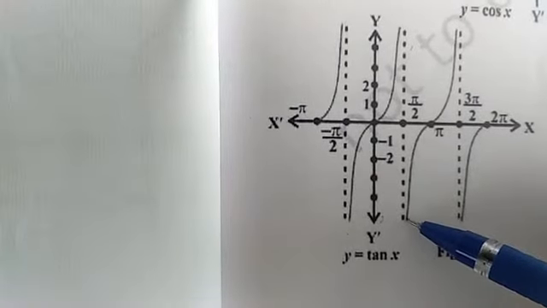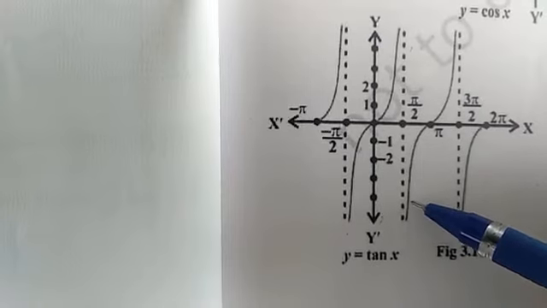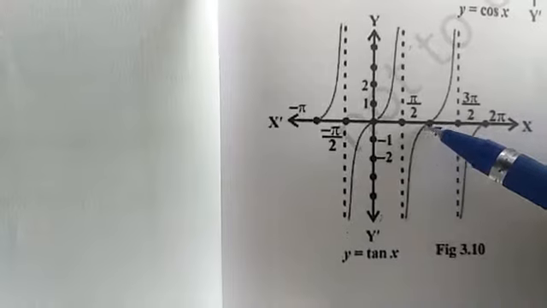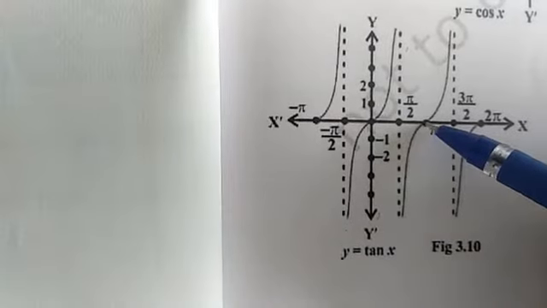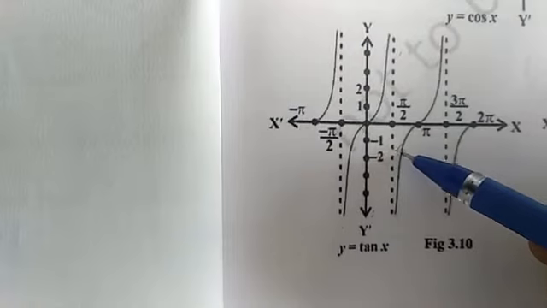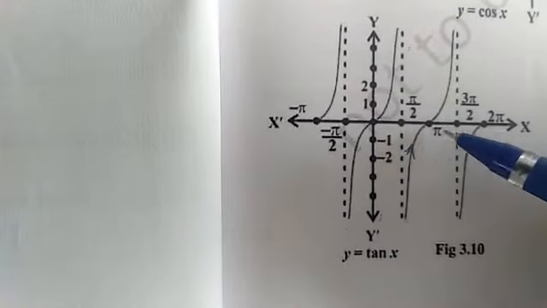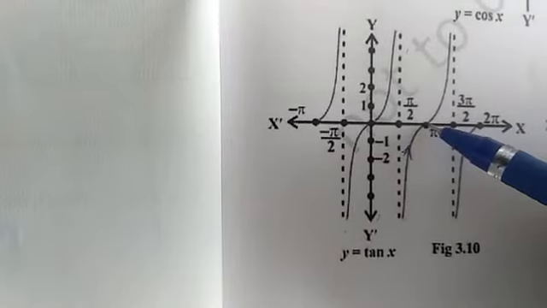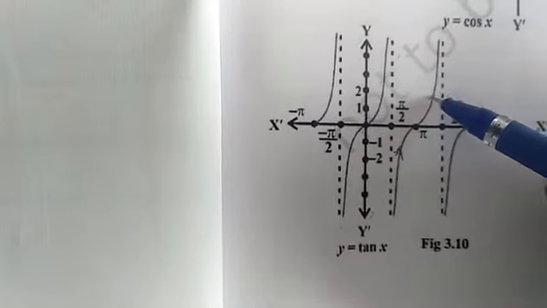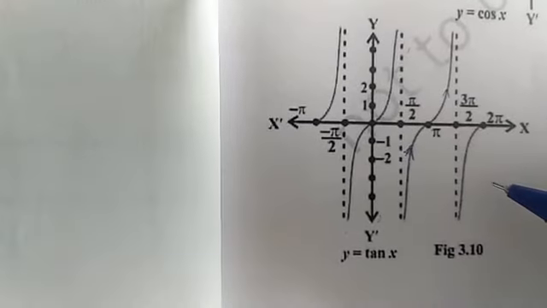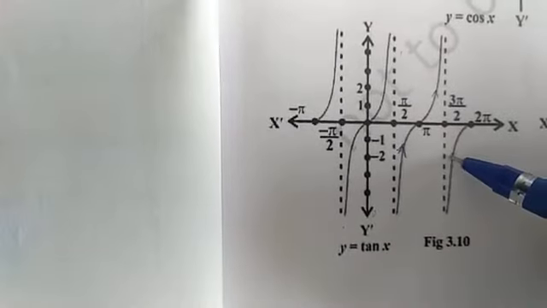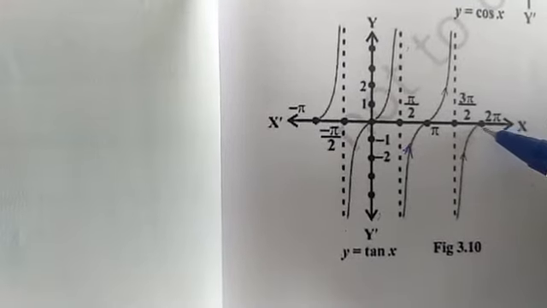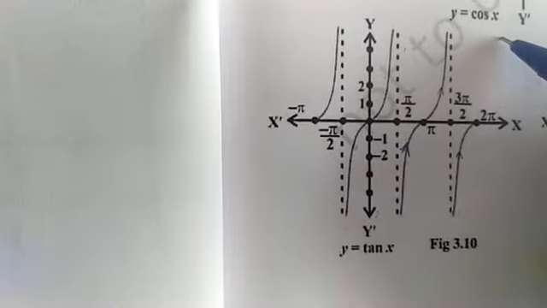And in the second interval, pi by 2 to pi, or you can consider pi by 2 to 3 pi by 2, in pi by 2 to pi it will increase from minus infinity to 0. It will go from minus infinity to 0, and it will look like this. And in the interval pi to 3 pi by 2, it will again increase from 0 to infinity. Similarly in the next interval it will go from minus infinity to 0, and 0 to infinity.